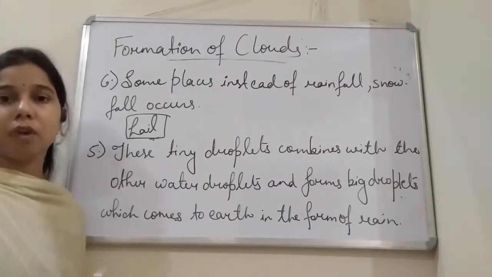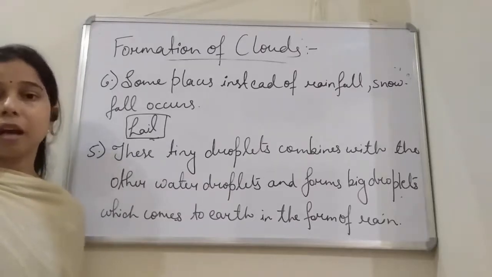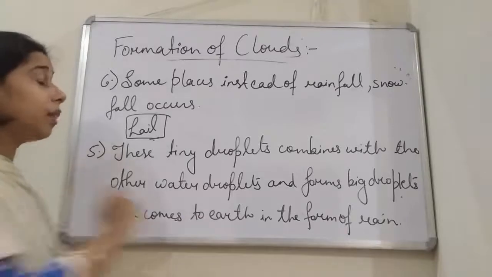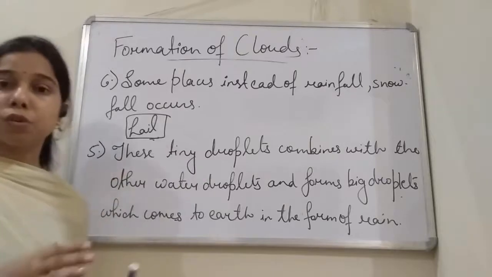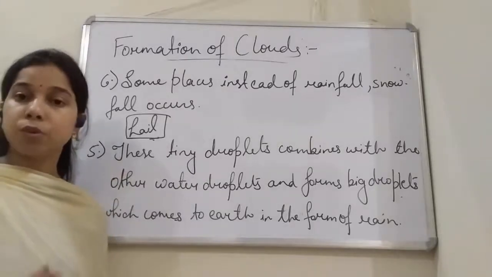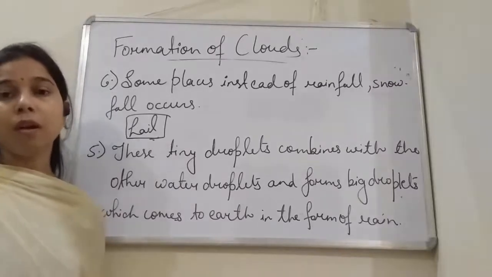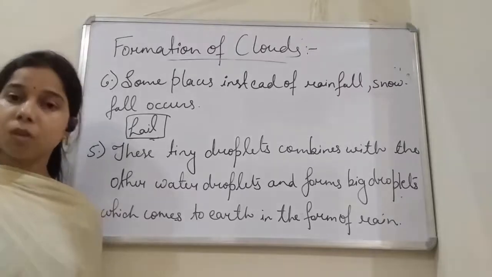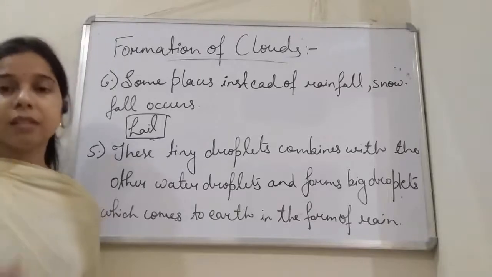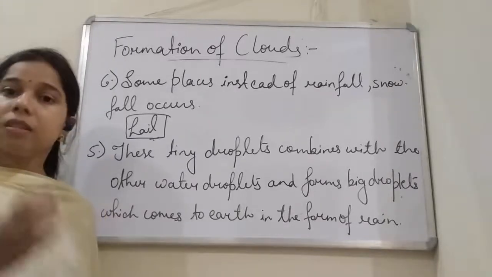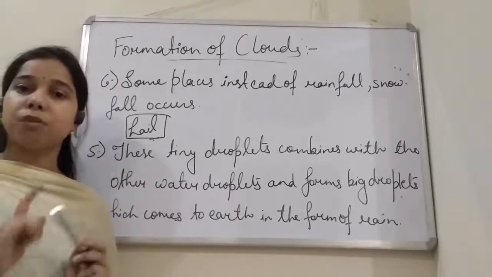And as this rainfall occurs, student, you know that most of it goes to the river, and most of it forms the underground water. Now you see one more thing, student, that when the snowfall occurs, this snow gets stuck to the mountain also. Okay, so you have heard that mountains are covered with snow. So basically during the snowfall, as the temperature is low, this snow will stick to the mountain, or it covers the mountain. And when the temperature becomes a little higher, this snow melts and comes out in the form of water from the mountain.